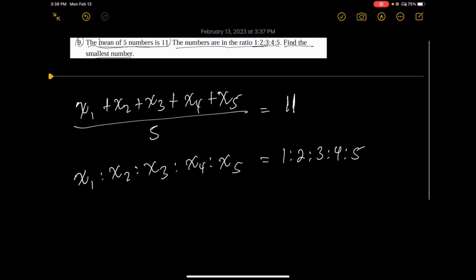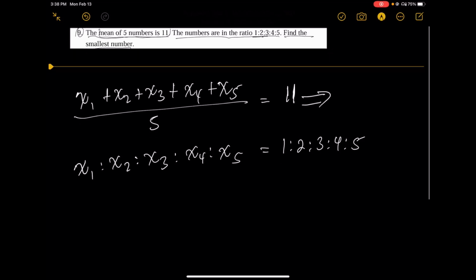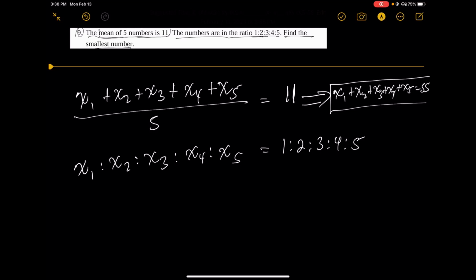Their mean implies that the sum x1 plus x2 plus x3 plus x4 plus x5 is equal to 5 times 11, which is 55. We know that the sum of the 5 numbers is 55.